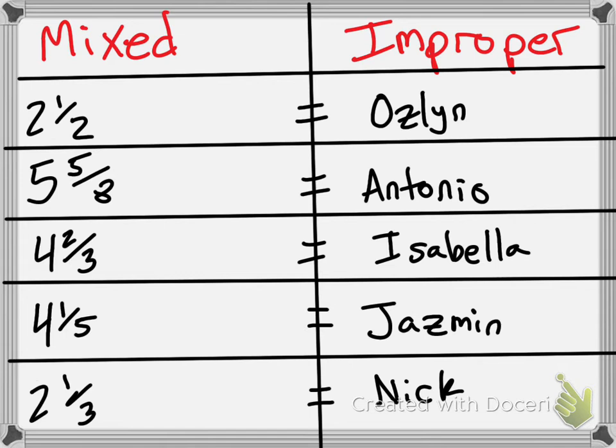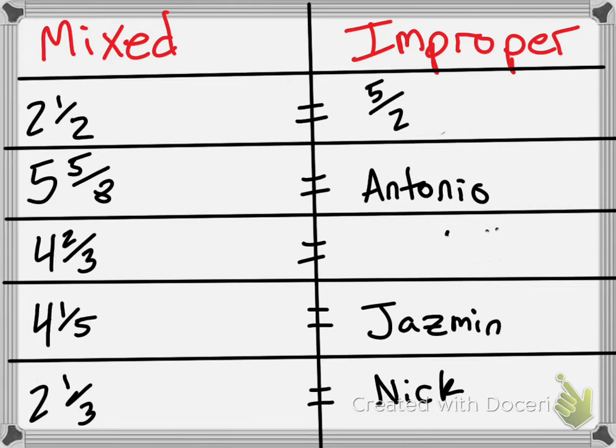Here are the next set of mixed to improper I want you to solve. Oslin, what do you get for 2.5? 5 over 2. Perfect. Isabella, what did you get for 4 2/3? 14 over 3. Perfect. Nick, what did you get for 2 1/3? 7 over 3.